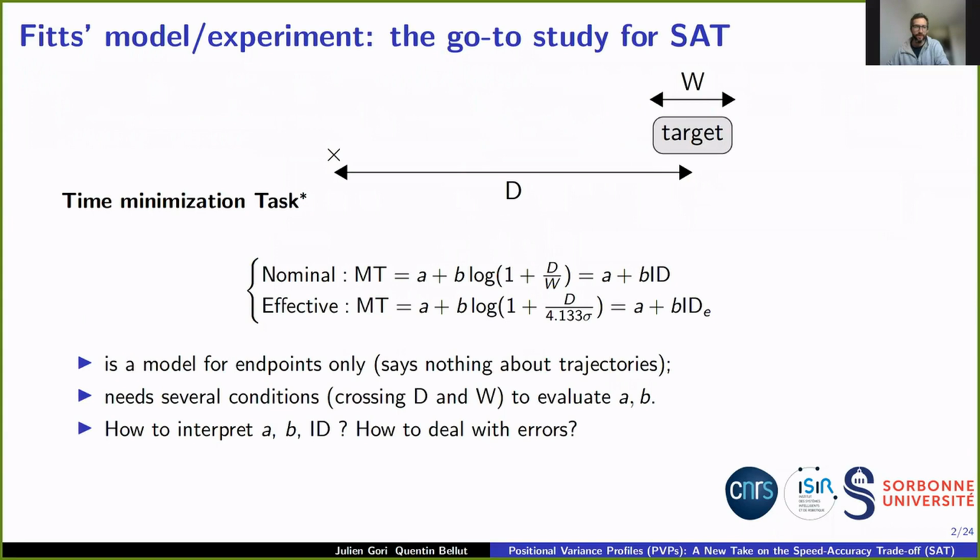In a Fitts's law experiment, the task is a time minimization task. Accuracy is determined by a target of given width, and the participant has to hit the target as fast as possible. There are two versions of the law, the nominal, which uses W, and the effective law, which replaces W by the observed spread sigma. Fitts's model is for endpoints only and says nothing about trajectories.